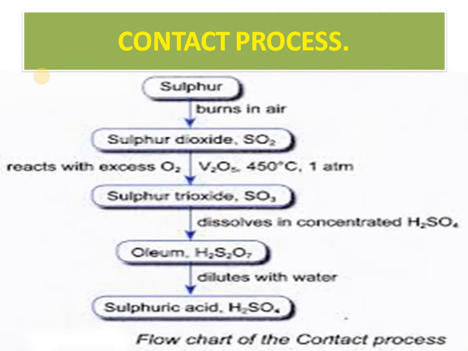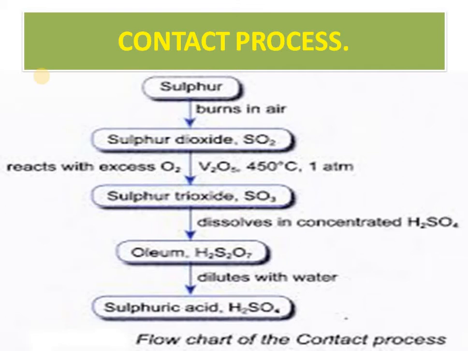So now see, this is the summary. Sulfur is there with us. Sometimes we are doing sulfur oxidation, sometimes we are doing iron sulfide oxidation also. Please do be careful for that. Sulfur is oxidized to sulfur dioxide, and sulfur dioxide reacts with oxygen in the presence of the catalyst vanadium pentoxide, V2O5, at a pressure of 1 atmosphere and a temperature of 450 degrees Celsius.